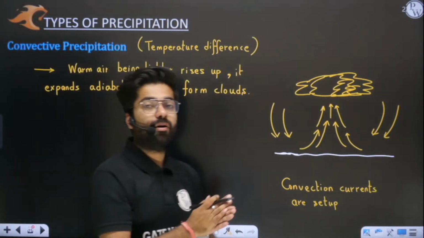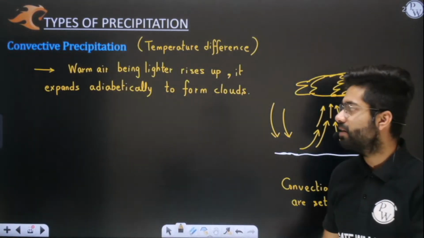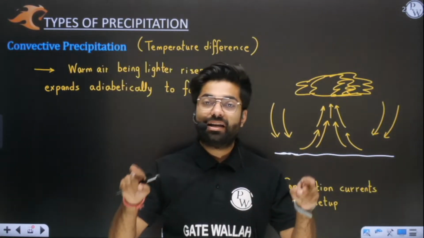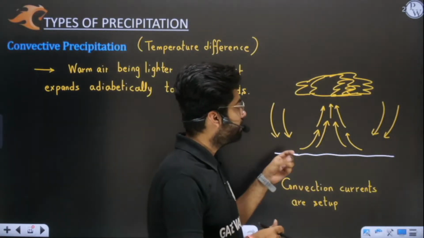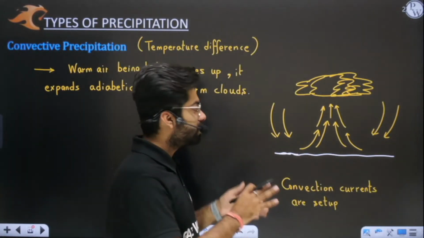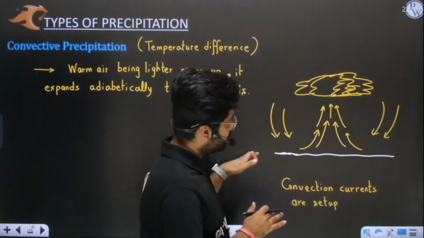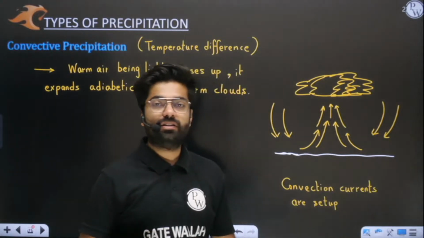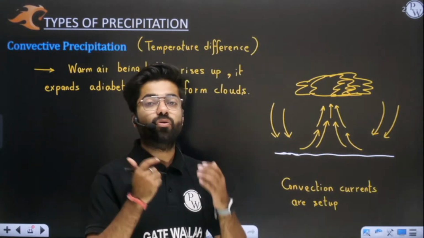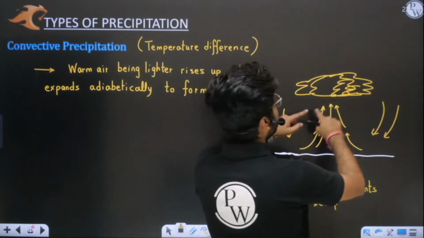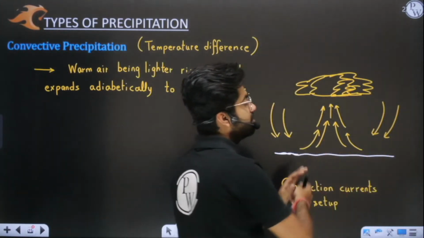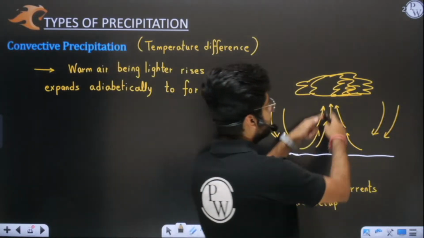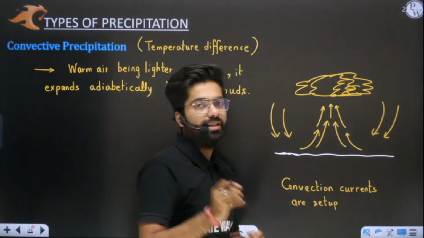So I have told you about convective precipitation. I hope you all remember that convective precipitation. In this one, convection currents were set up because of the temperature difference. Because the air which is in the vicinity of the heated up ground is lighter and it will try to go up. Yes or no? When it goes up, cold air settles down and fills, or you can say replaces it, and in a sequential manner you will see that this convection cycle is set up. Yes or no? That we already discussed.